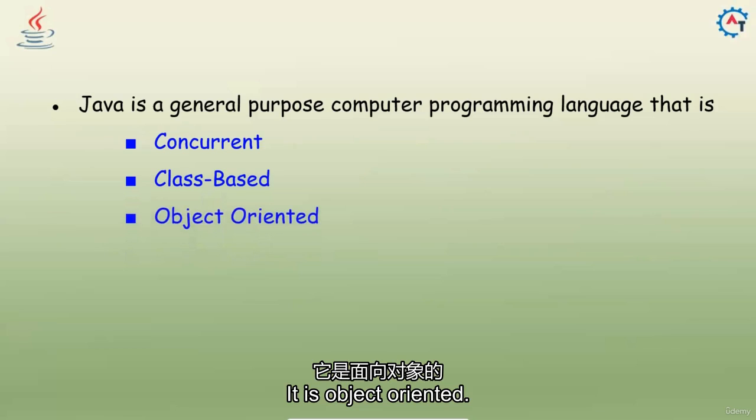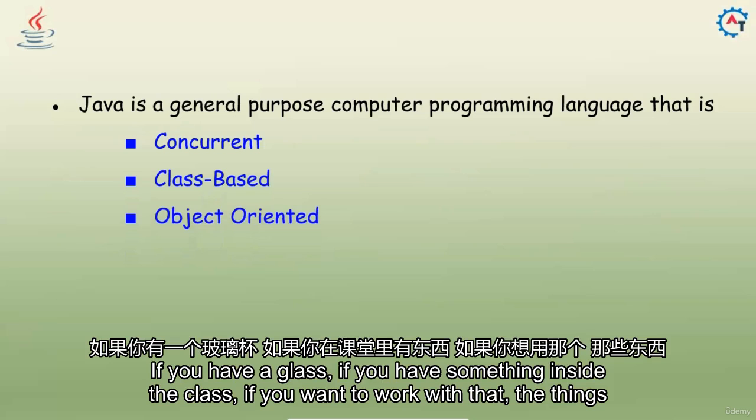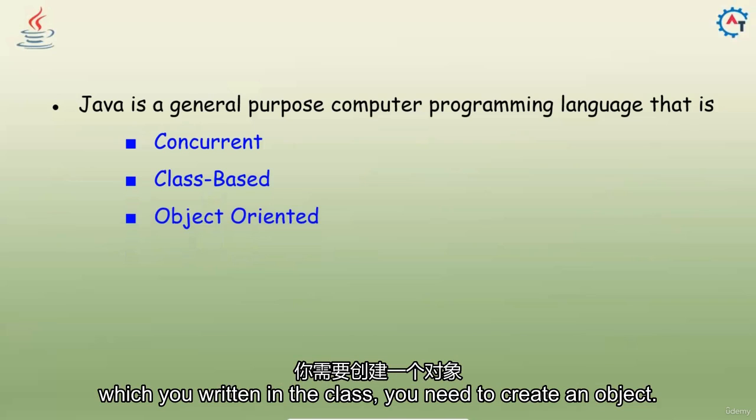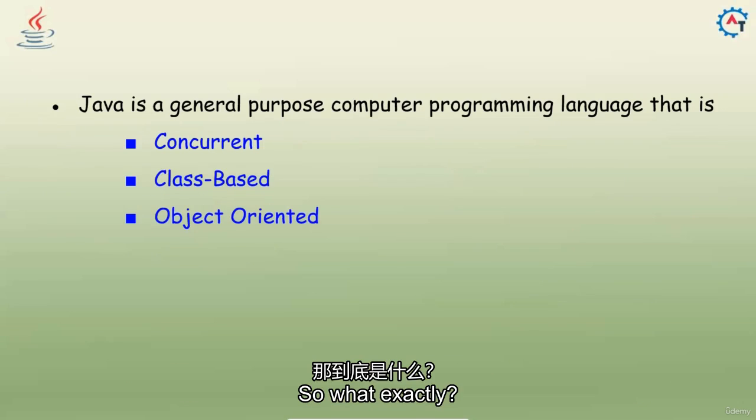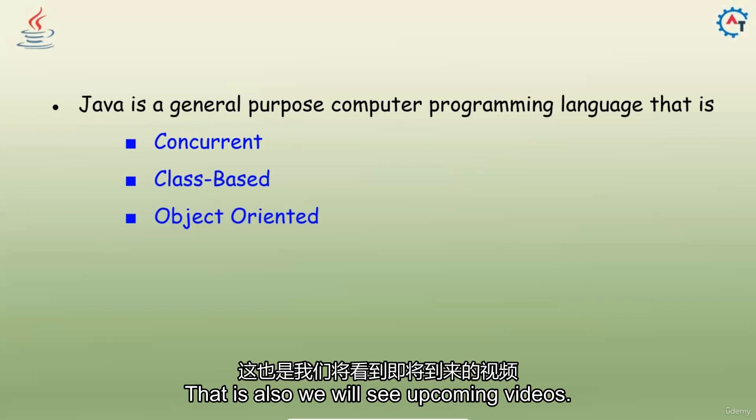It is object oriented. If you have something inside the class and you want to work with it, the things which you have written inside a class, you need to create an object. So Java is an object oriented language, and everything is an object in Java. What exactly object oriented means, we will also see in our upcoming videos.